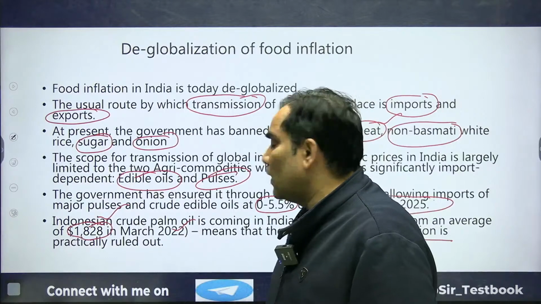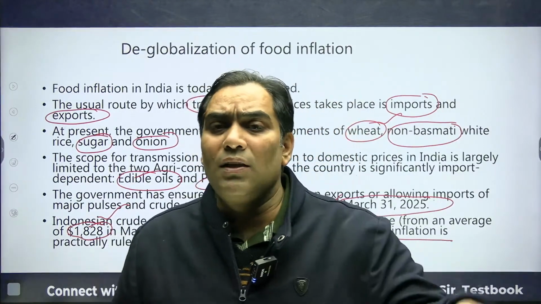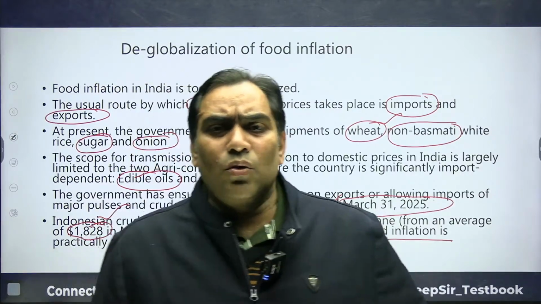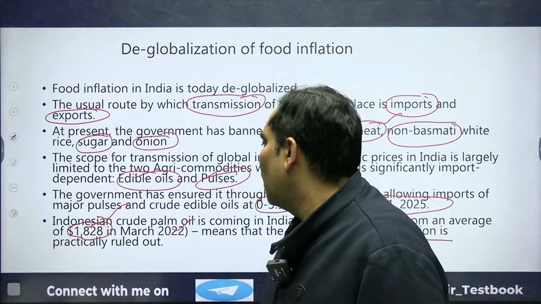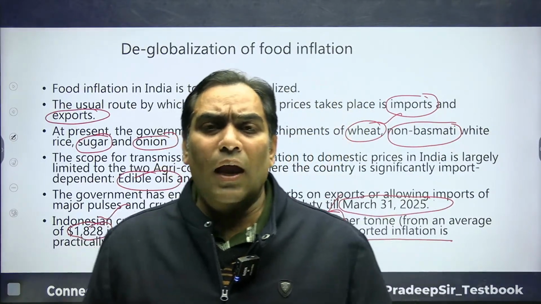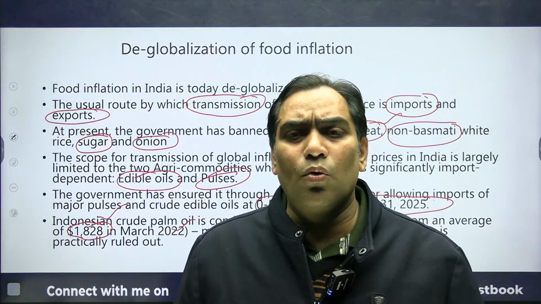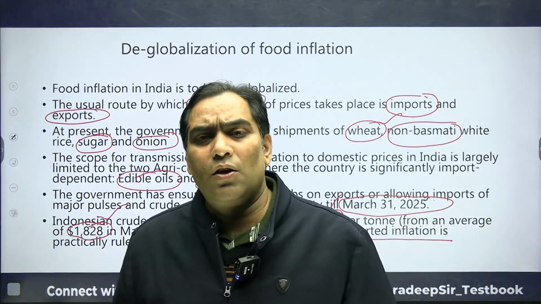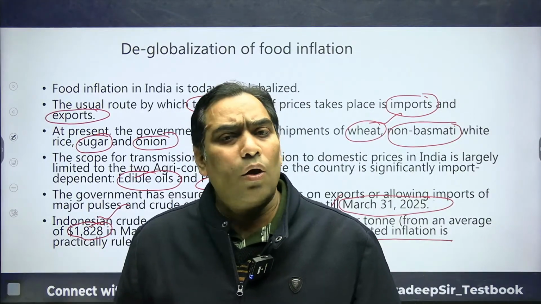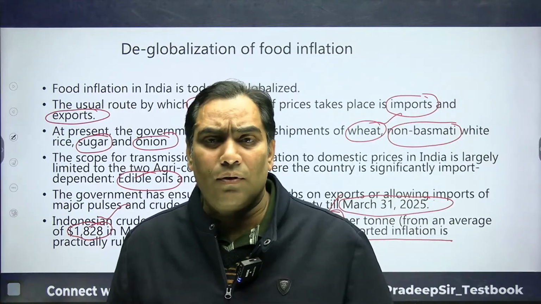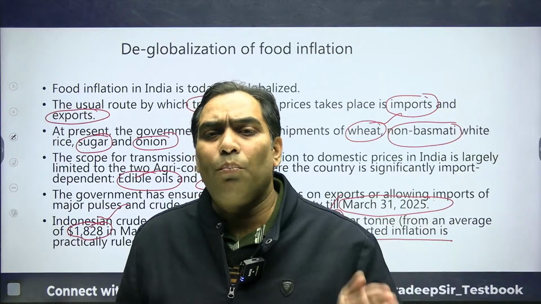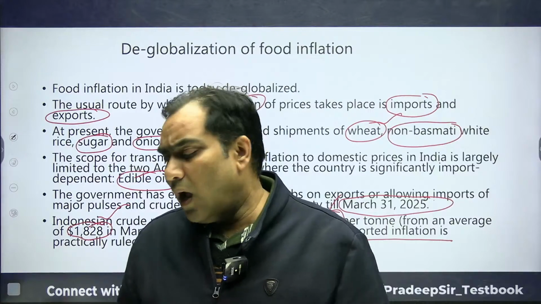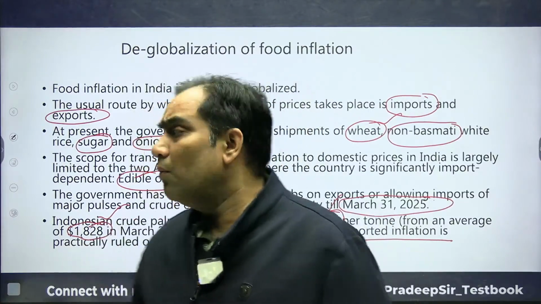Earlier we had taken the alternative route because there were issues in the Red Sea and Suez Canal. So we have taken the alternative route, and we are importing from Indonesia. Earlier the cost of import was as high as $1,828 per ton. Now it has reduced to $940 per ton, so that has almost halved. That means there is no scope of importing inflation now. That's why our food inflation has deglobalized from the world food inflation.